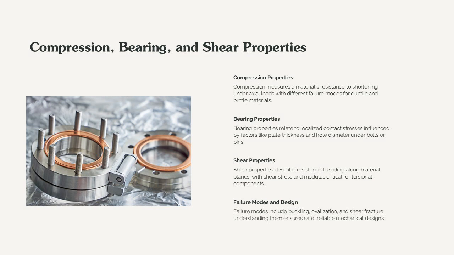torsional components. Shear stress is calculated as tau equals V over A, where V equals shear force, the force acting parallel to the surface, A equals area, the cross-sectional area over which the shear force acts. And shear modulus or G defines elastic behavior under shear loads. These properties are critical for designing joints, supports, and connections that experience complex loading.